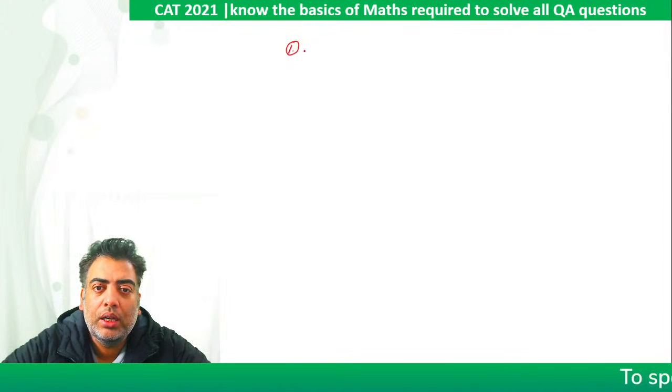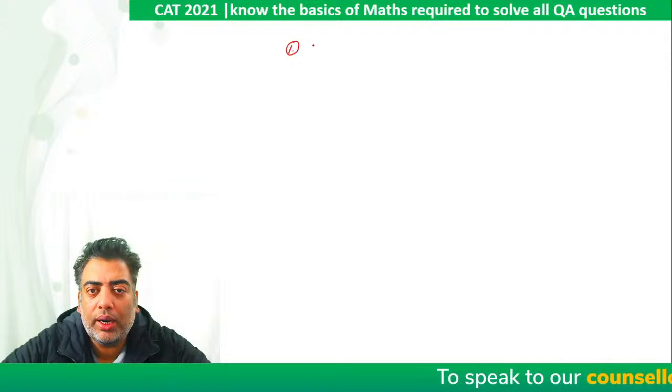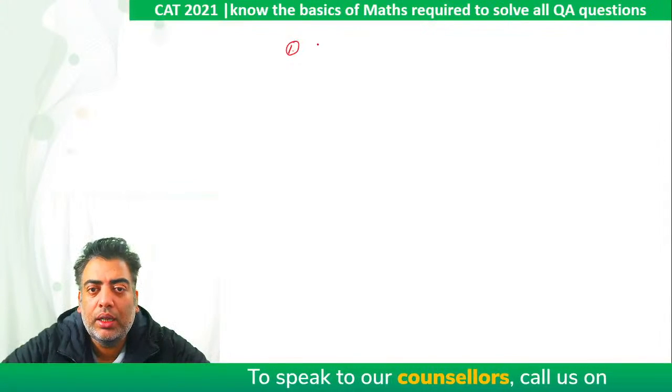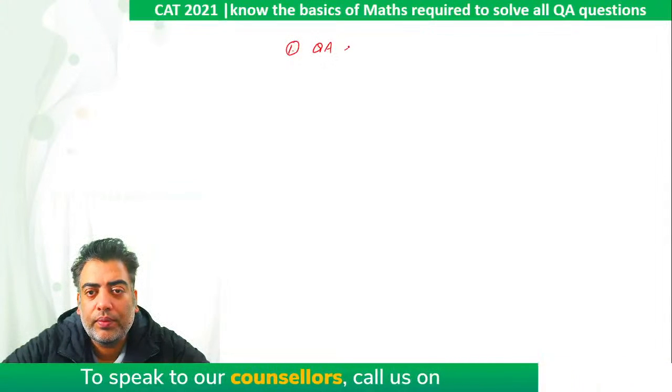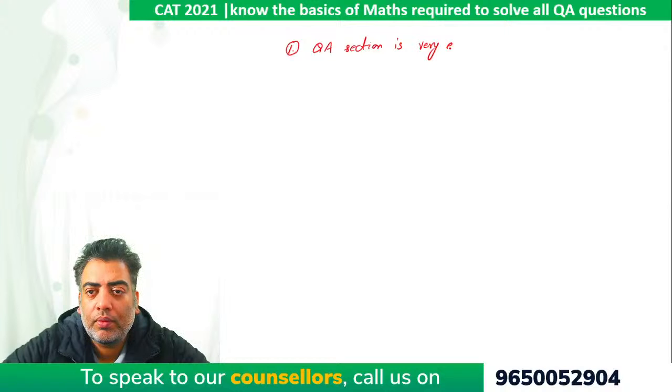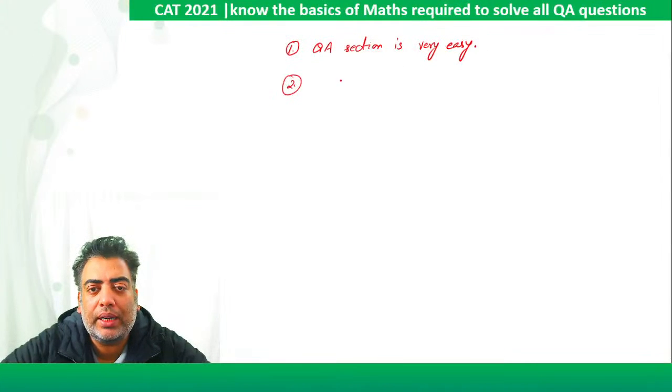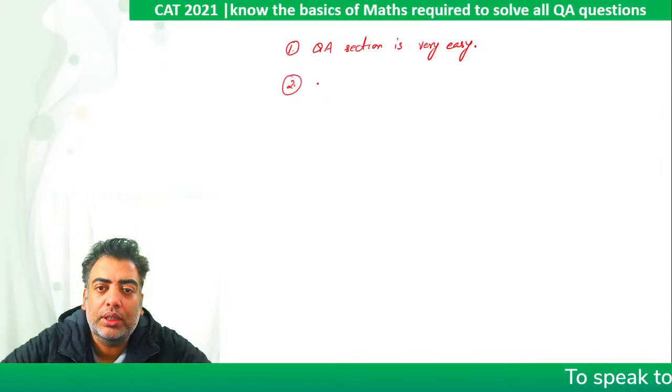All right. So when it comes to all exams, please keep in mind the quant section is very easy. So it does not make any sense if we practice difficult questions.